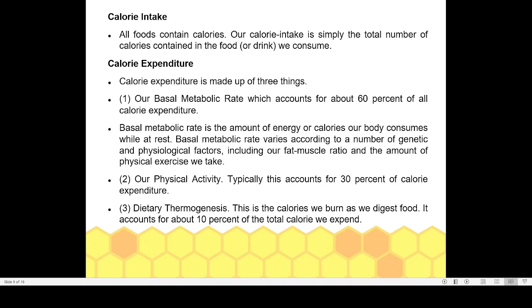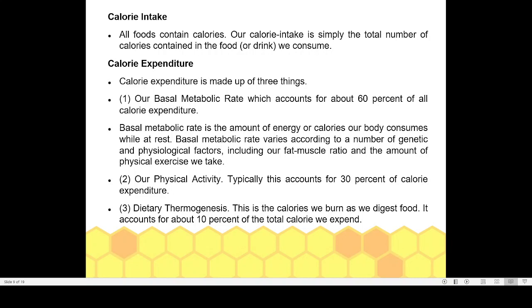So, calorie intake: all food contains calories. Our calorie intake is simply the total calories contained in the food. For example, if you check most food products, they will show how many calories they will be giving.